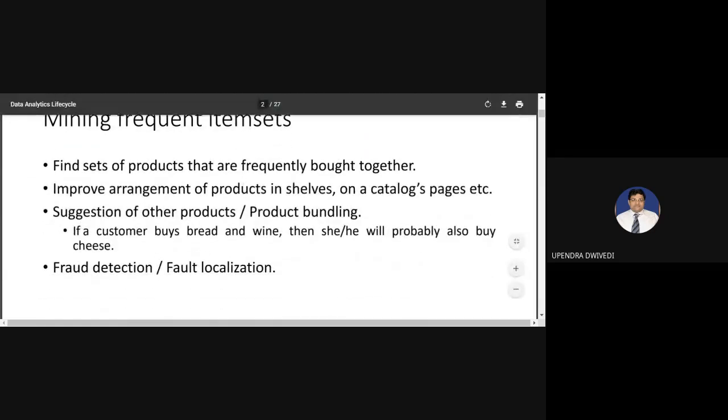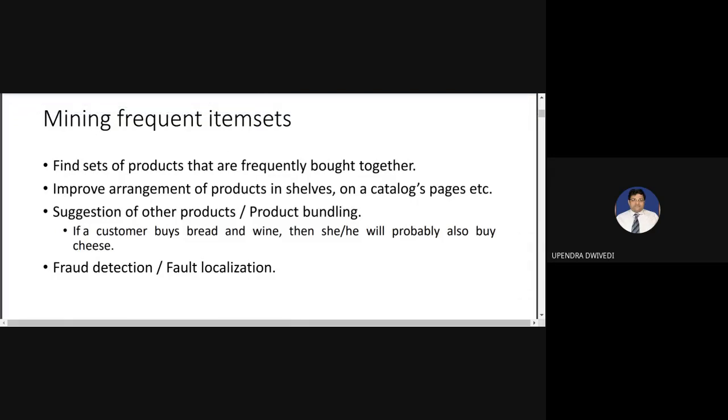So mining a frequent item set, that is the first topic from Unit 4. I have listed down some problems so that we can discuss them. You'll get a better idea of what we are going to deal with and what the different possible solutions are. So the first problem is to find sets of products that are frequently bought together.